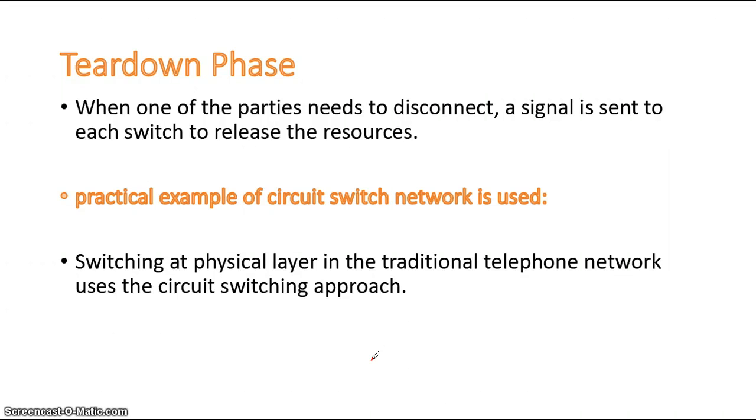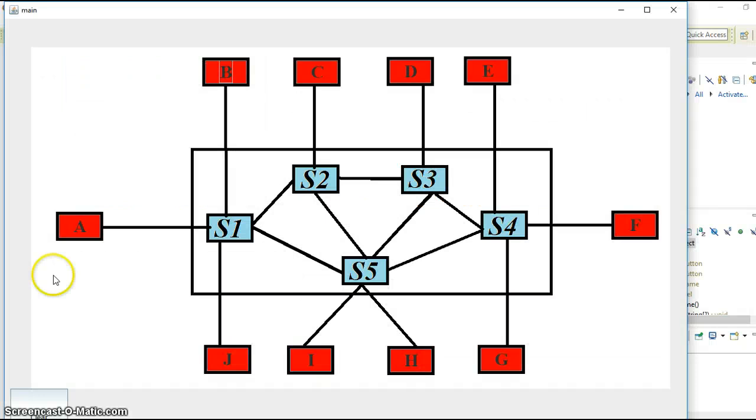Now let's go through some animation. As you are seeing, this is the diagram of a circuit-switched network. As we have shown in the PPT, this is the same diagram. In this, the red color switches you can assume are phones, and the blue color switches you can assume are nodes or towers.